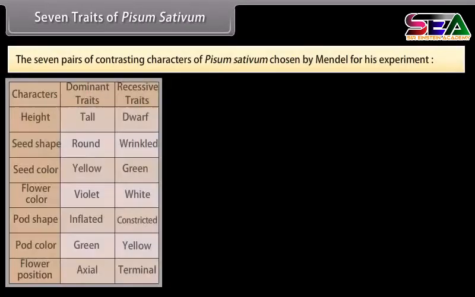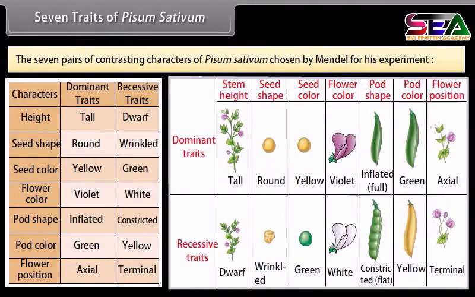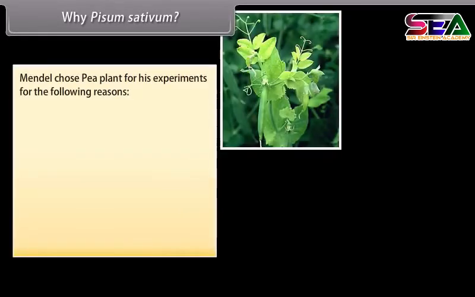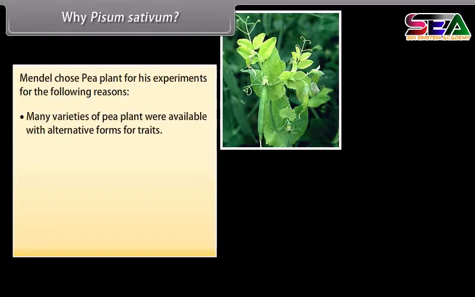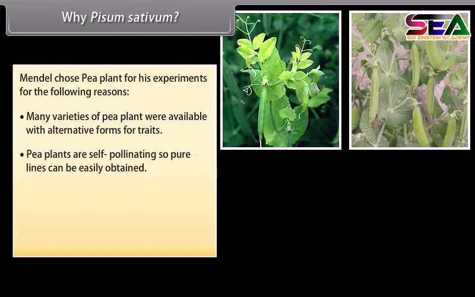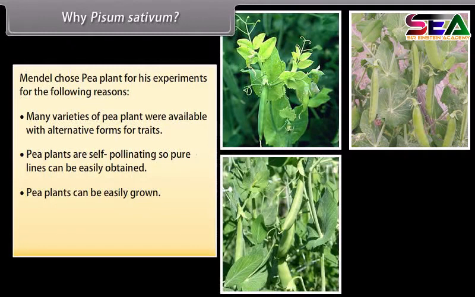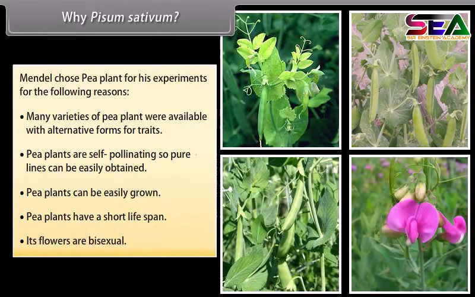Seven traits of Pisum sativum. The 7 pairs of contrasting characters of Pisum sativum, chosen by Mendel for his experiment. Why Pisum sativum? Mendel chose pea plant for his experiment for the following reasons. Many varieties of pea plant were available with alternative forms for traits. Pea plants are self-pollinating, so pure lines can be easily obtained. Pea plants can be easily grown. Pea plants have a short lifespan. Its flowers are bisexual.